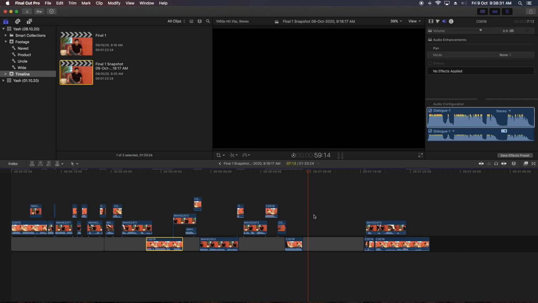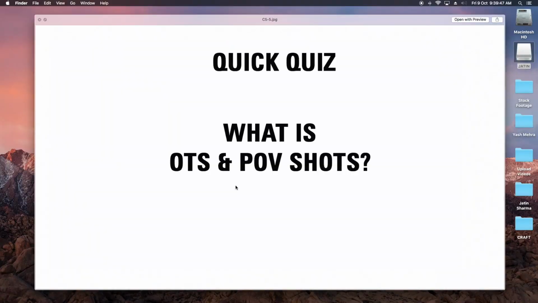The OTS shot is from one person's shoulder to another person's reaction. So does it need to be a close-up shot? Yes, the shot composition can be changed, but the aim will be over the shoulder.